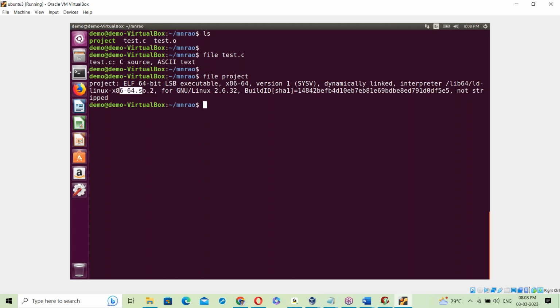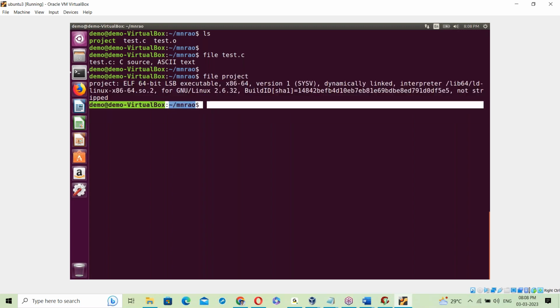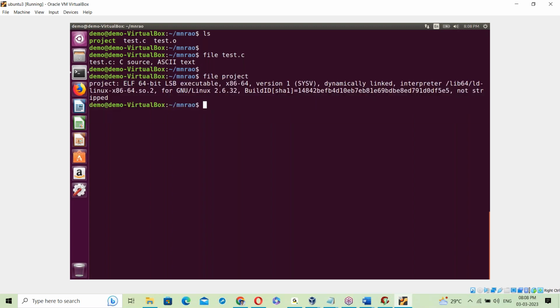So like that, .so is an OS library. It's the extension for an OS library. So the Linux OS library is linked to the project exe file. See, all these embedded C concepts, a simple Java trainer can't explain all of these things. Only a real-time person who has embedded C knowledge can explain all this. So that project exe file is an executable file that links to this Linux OS library.